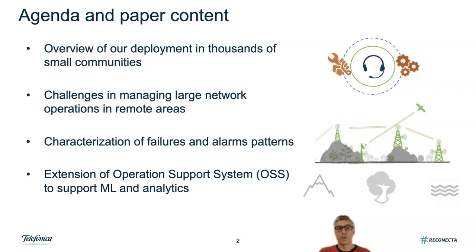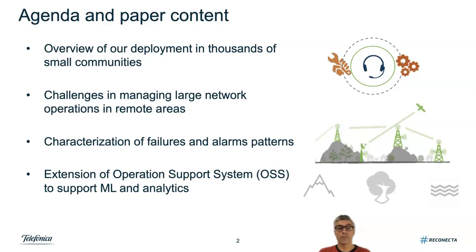First, we provide an overview of our commercial deployments in thousands of small communities in one country in Latin America. Then, we overview the challenges in managing such a large network operation in remote area cell sites. Third, from a dataset we collected from the operational network, we characterize the failures and the alarm pattern of these remote cell sites. Finally, we present an extension of the OSS to support machine learning and analytic tools to help network operations. We also show how machine learning and analytic tools can improve operations.